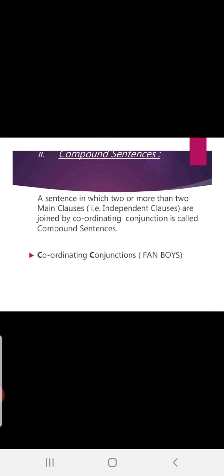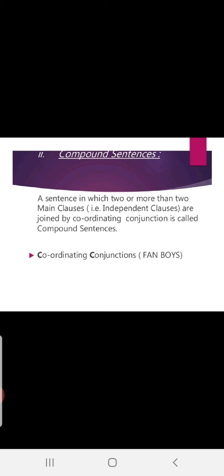So with the help of this, we will be framing compound sentences, and in compound sentences you will come across these FANBOYS. These FANBOYS are the coordinating conjunctions, the conjunctions which coordinate the clauses.